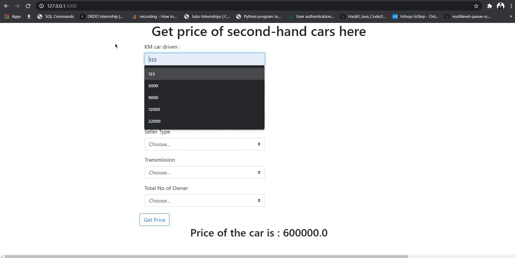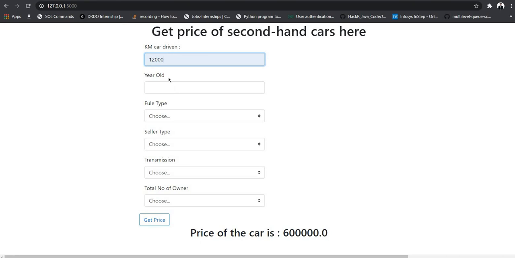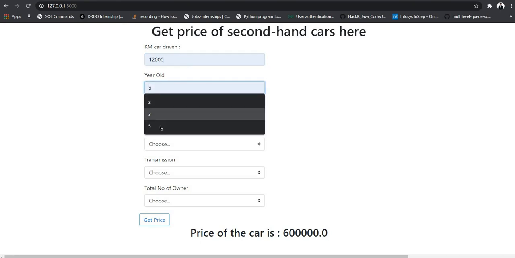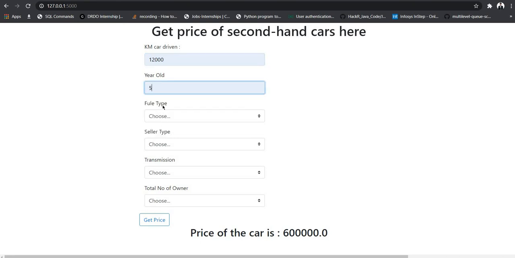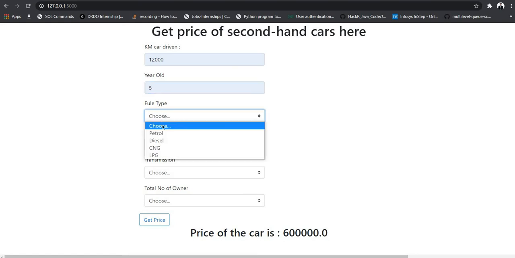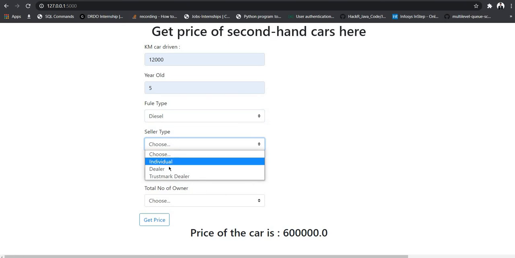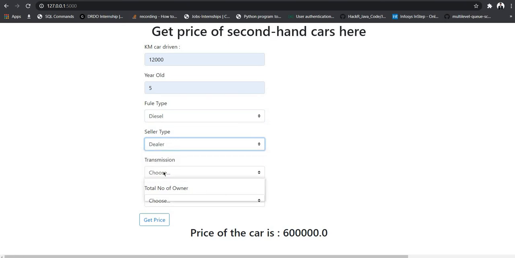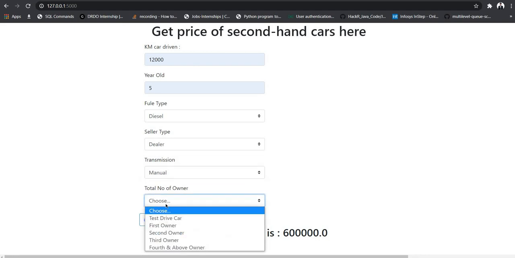First of all, I will put 12,000 as kilometer driven and 5 years as the car is 5 years old. After that I will choose diesel, seller type as dealer, let us suppose, transmission type as manual, and owner as first owner.